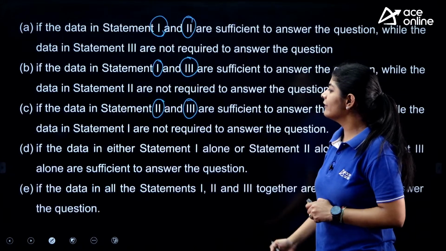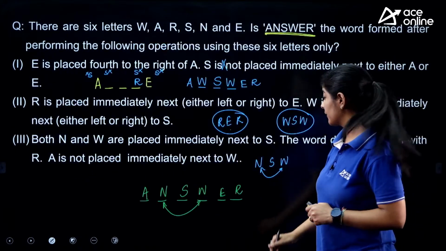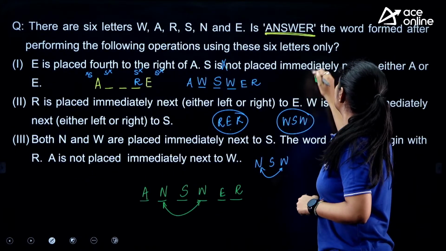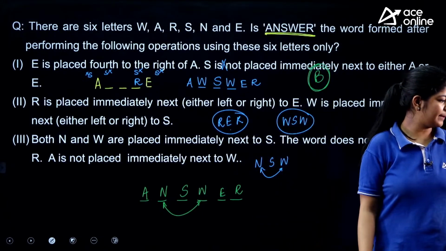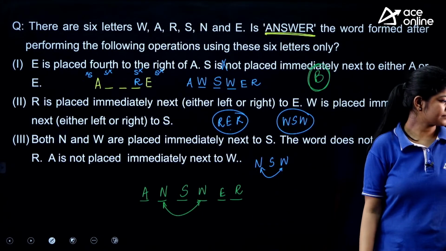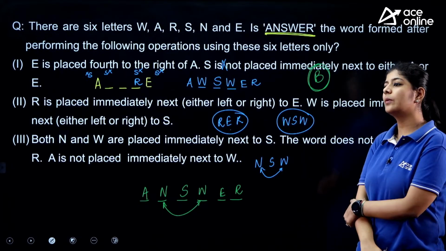So what we will say? We will say just simply option number B is the correct one. Not C, option number B is the correct one. Right? Option number B is the correct one.